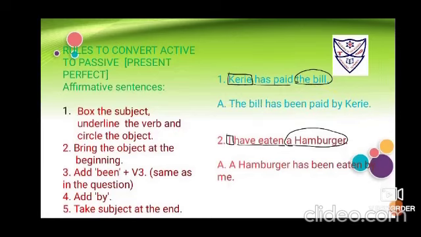Number 2, I have eaten a hamburger. So it's I, the subject, so you have to put a box. Have eaten is the verb, underline it. A hamburger is the object, so we have to circle it.